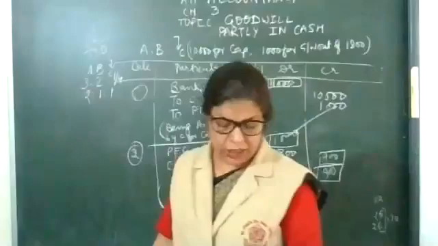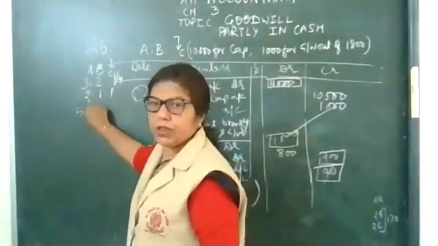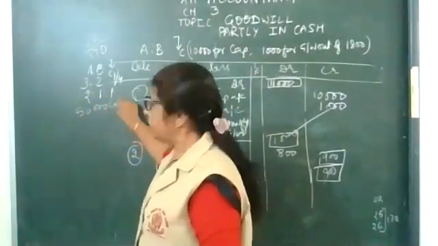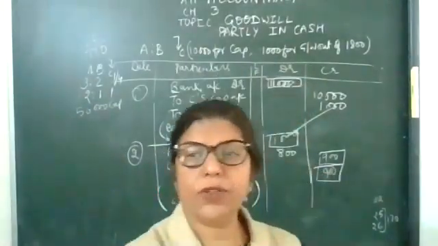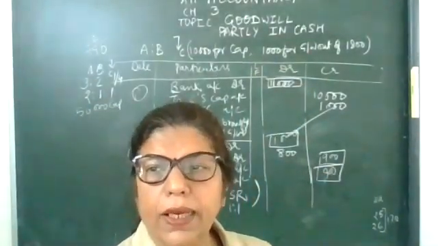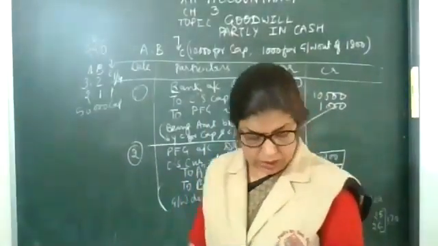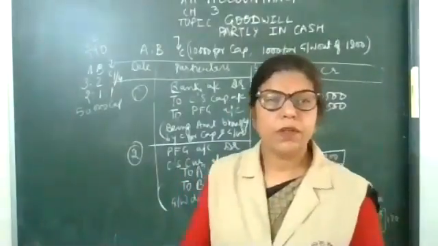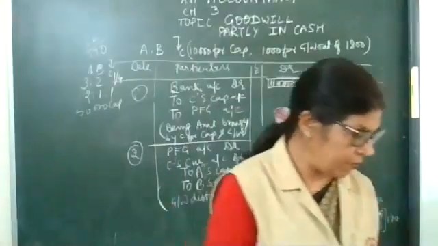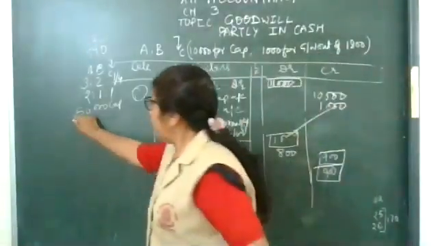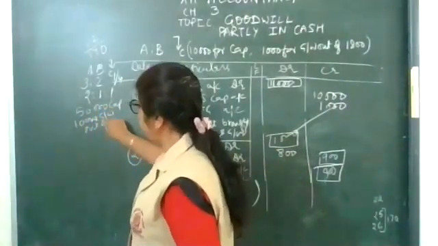Christopher brought 50,000 rupees for his capital and 10,000 rupees for goodwill out of a share of 15,000.